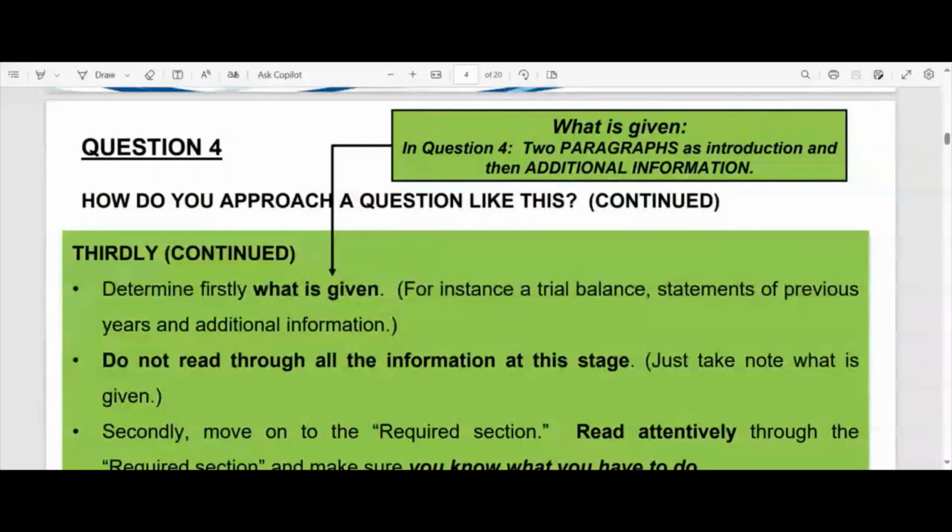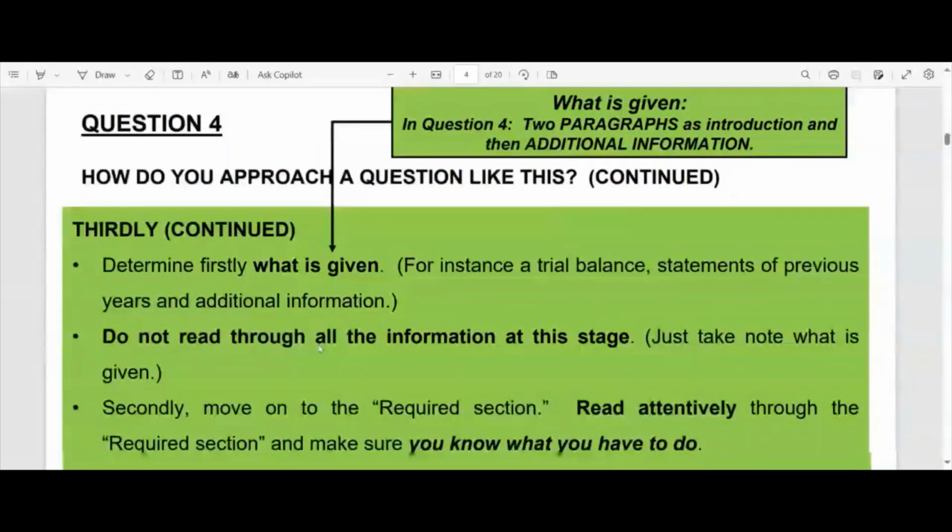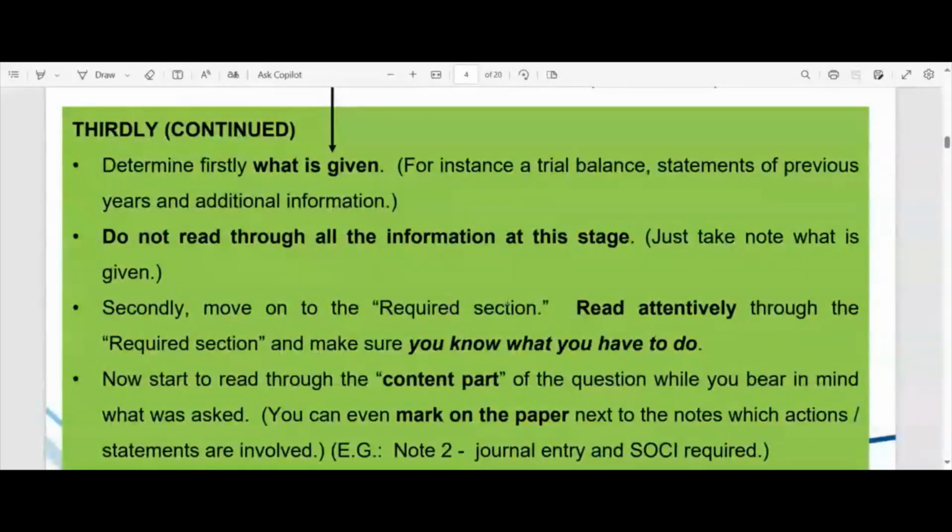Is it a trial balance? Is it just general ledger accounts? Is it perhaps the financial statements of the previous year? What is given? Just an overview, just a glance to see what has been provided to us, right? That is even before you actually read the rest of the question. So you don't read the question, you just see what has been given. And then after that, ladies and gentlemen, proceed to the required section.